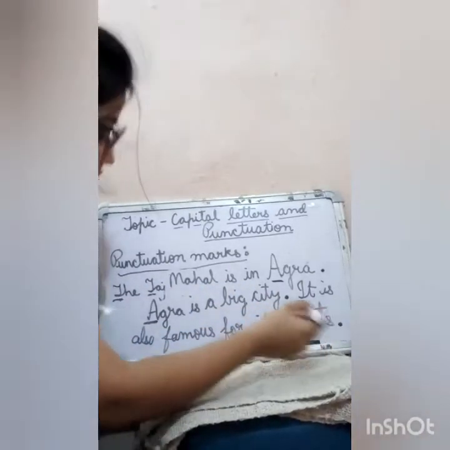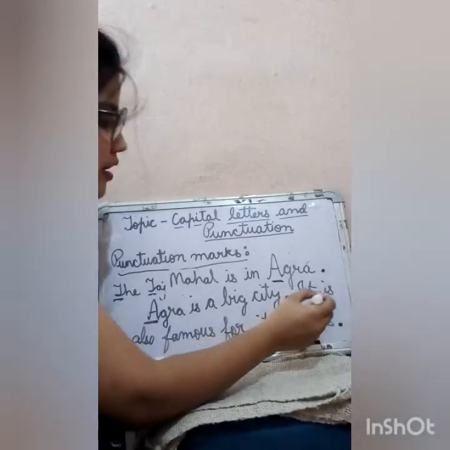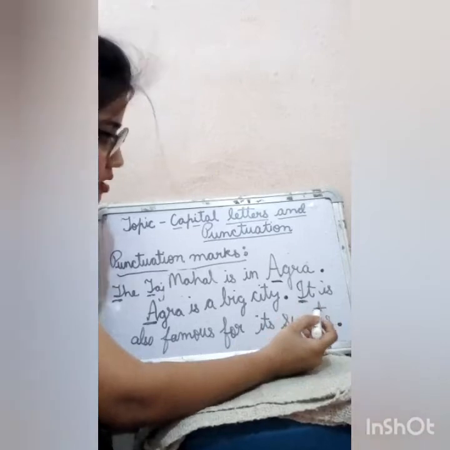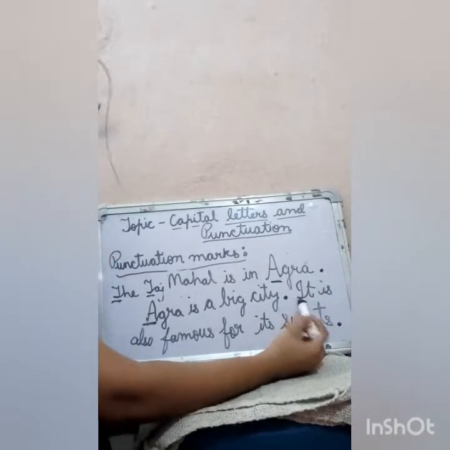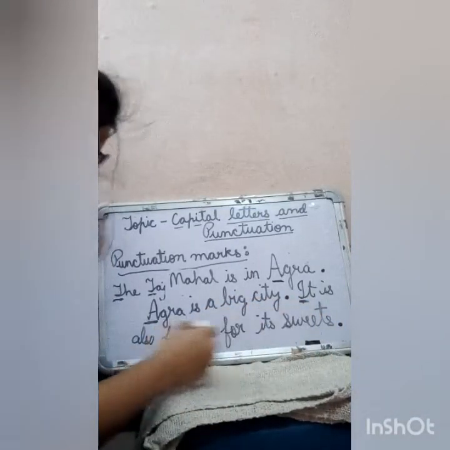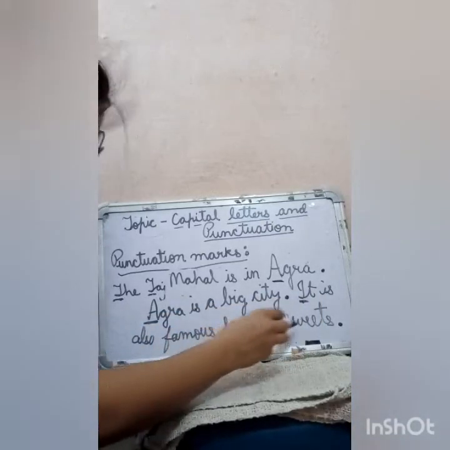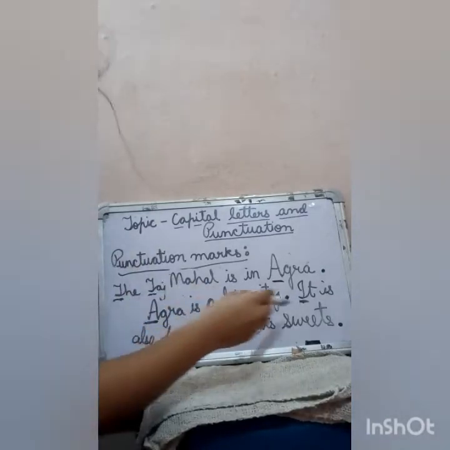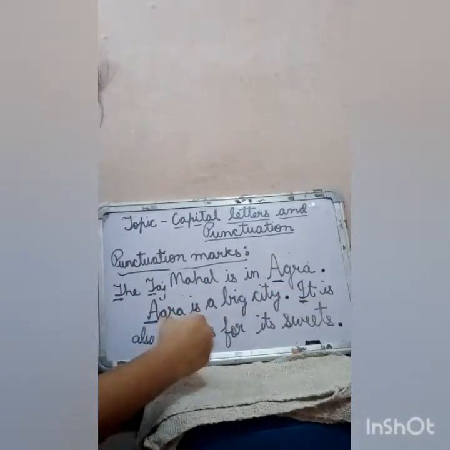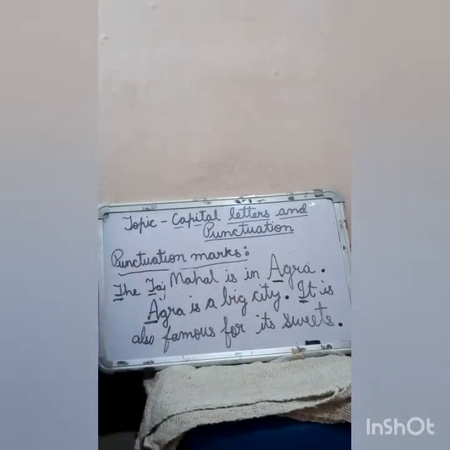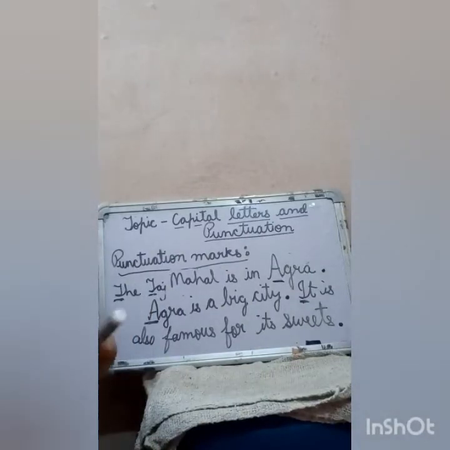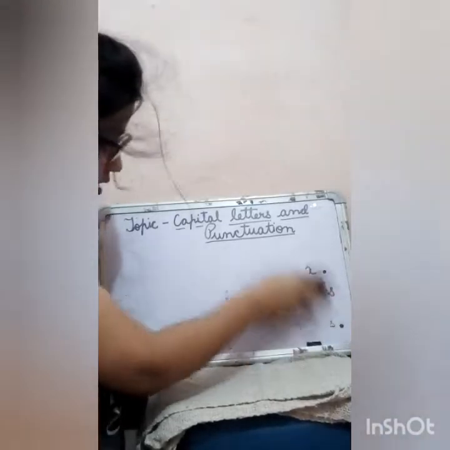And the next sentence, it is also famous for its sweets. It is the first letter of this new sentence, that's why we will make its I capital. And there is no naming word here. In this sentence, there is no particular proper naming word, that is why we will make all other letters small. And at the end, we will put a full stop. So this we have learned.